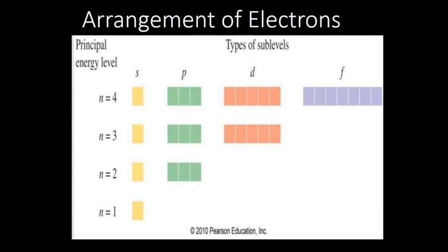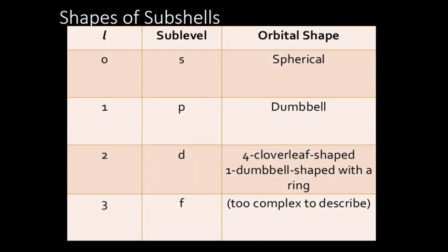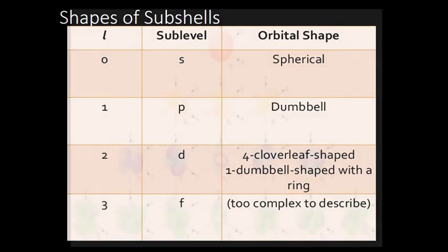Out of the 5, 4 are like clover leaf and 1 is dumbbell shaped with a ring. For your level, f will be too complex to describe, so we are not going to say.